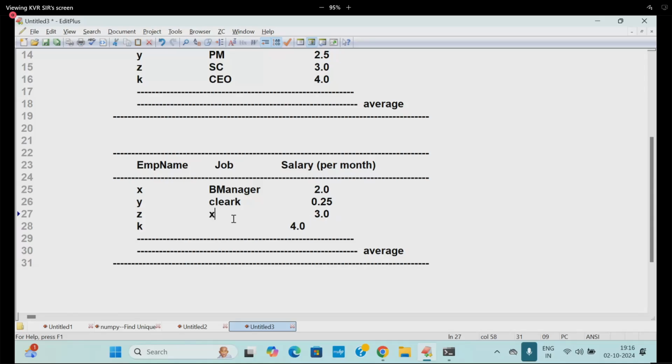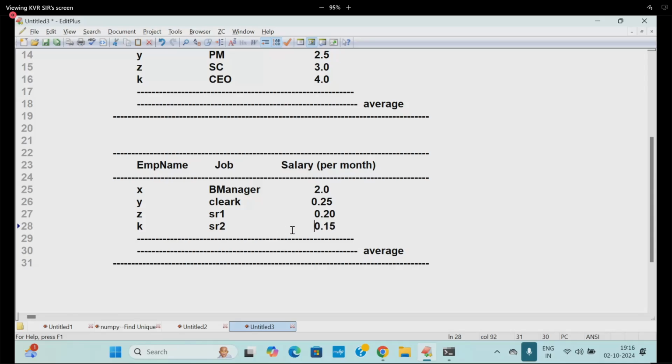Small role one is 0.20, and another small role two is 0.15.